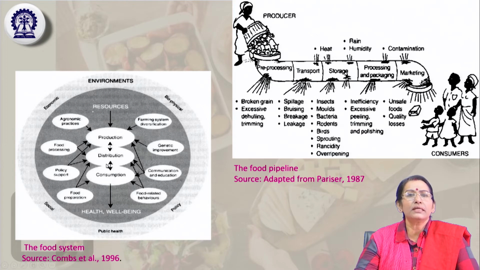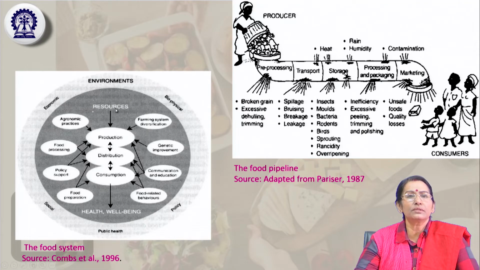Here again, price also has an effect. One implication is the biophysical, like the farming system, then the genetic improvement, then communication and education, then food-related behaviors. All these are biophysical behaviors or activities. These are again influenced by policy, agricultural policy, food policy, etc., and this has a direct impact on public health. Here you can also say the social system is there within the environment.